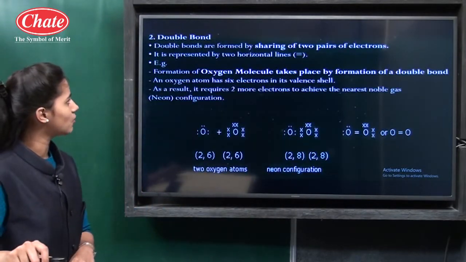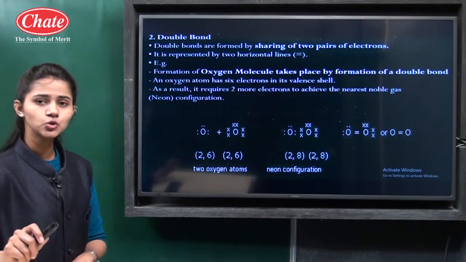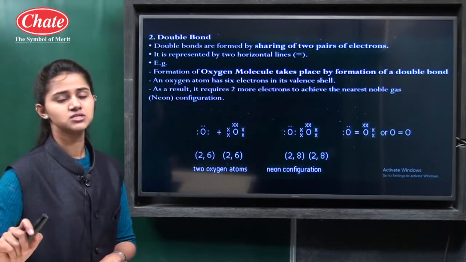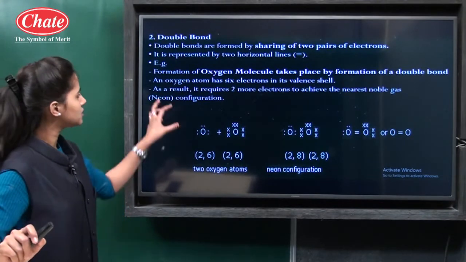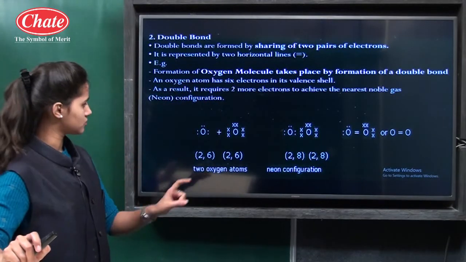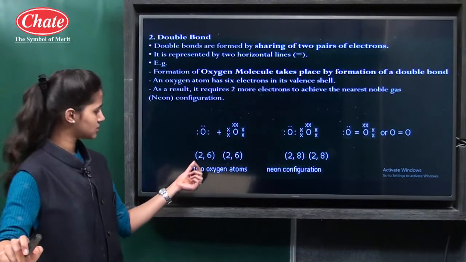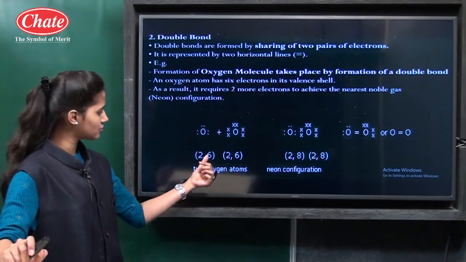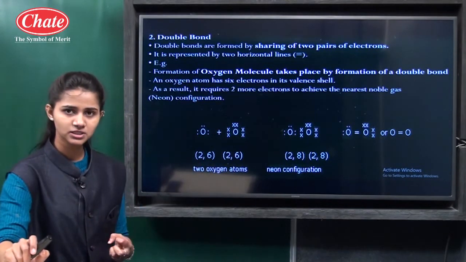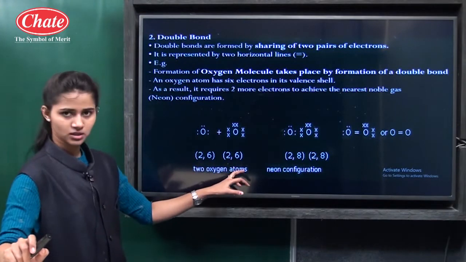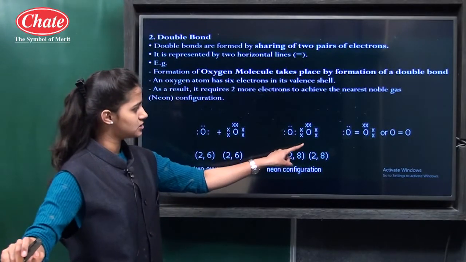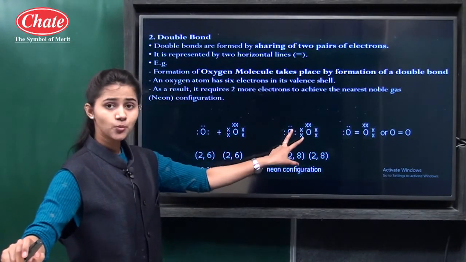Then see, the double bond. Double bonds are formed by the sharing of two pairs of electrons. In the single bond, there is a sharing of one pair, and in the double bond, there is a sharing of two pairs of electrons. The formation of an oxygen molecule takes place by the sharing of two pairs of electrons. The atomic number of oxygen is 8. In the outermost orbit of the oxygen atom, we can see 6 electrons are there. So when two oxygen atoms come in contact with each other, to complete the octet, they require 2 electrons. So they share 2 electrons, 2 pairs of electrons.